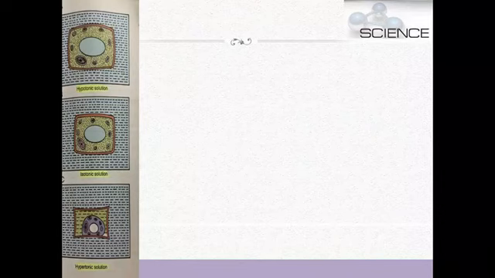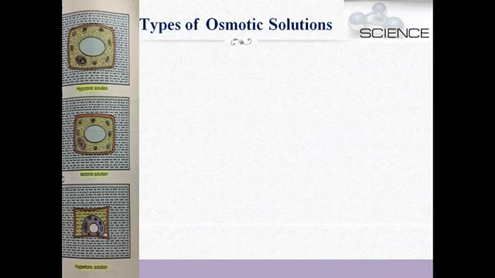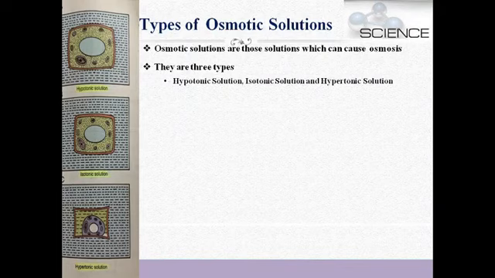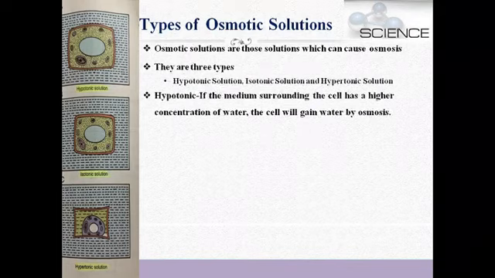Now let's study the types of osmotic solutions. Osmotic solutions means the solutions which can cause osmosis. There are three types of osmotic solutions: hypotonic, isotonic and hypertonic.